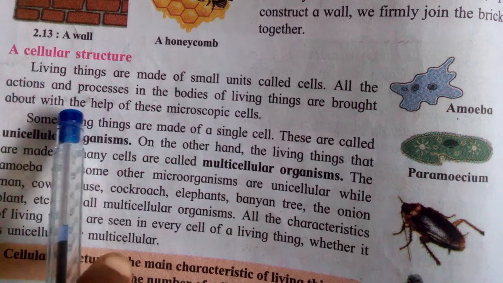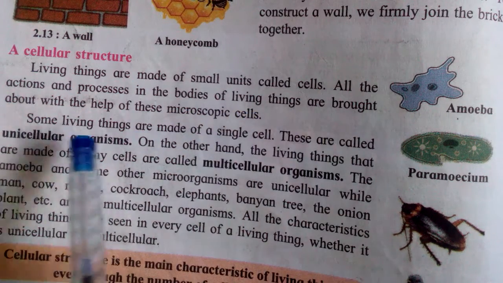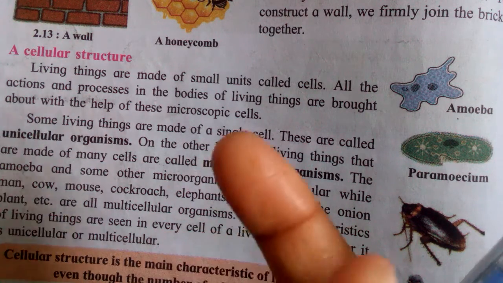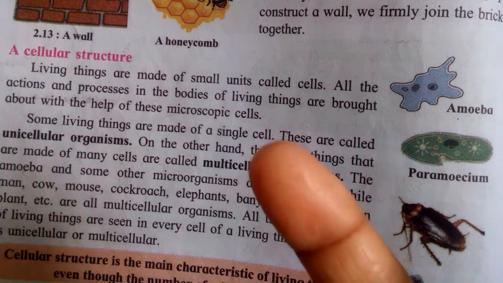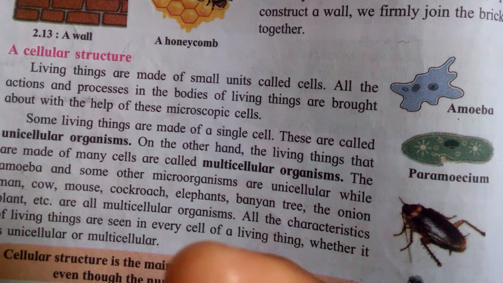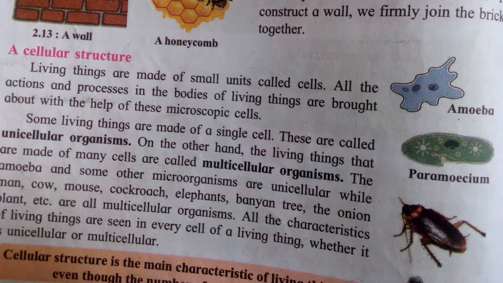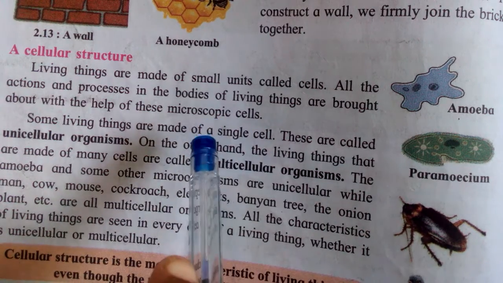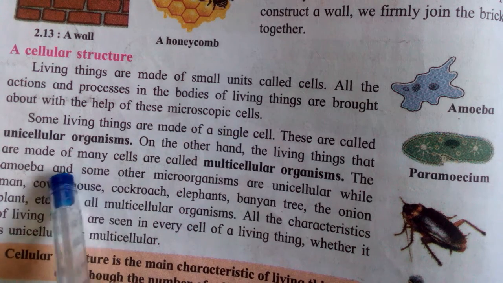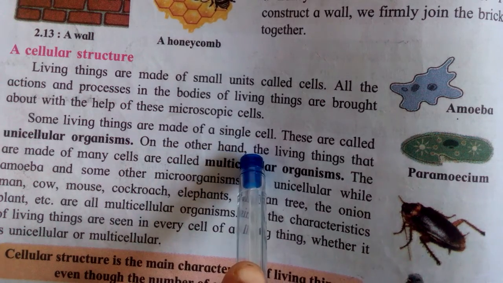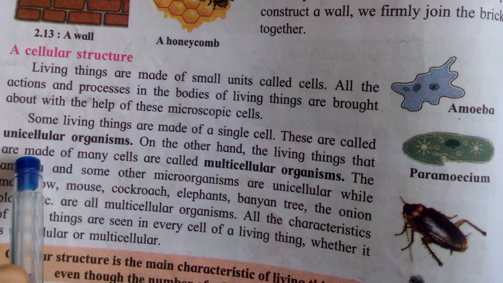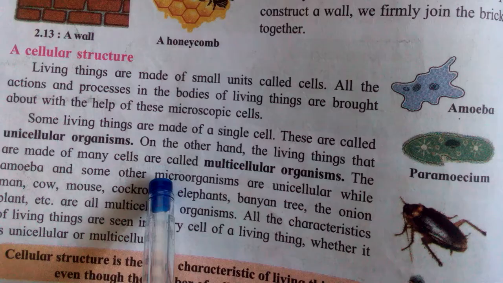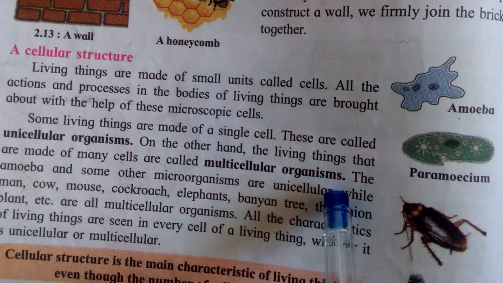See, all the actions and processes in the bodies of living things are brought about with the help of these microscopic cells. A cell is very small, the fundamental unit of the living thing, and can be observed under the microscope only. Some living things are made up of a single cell. These are called unicellular organisms. On the other hand, living things that are made of many cells are called multicellular organisms.